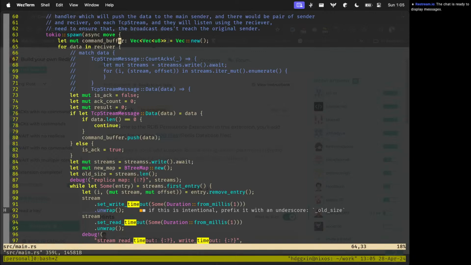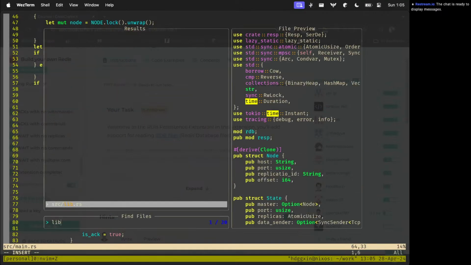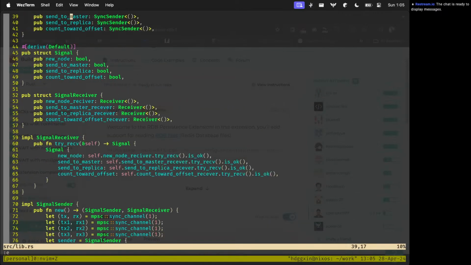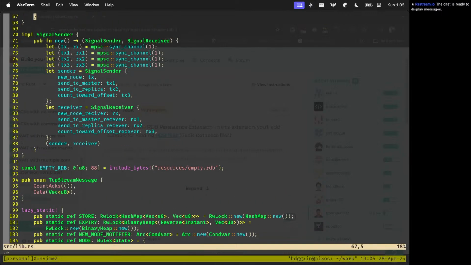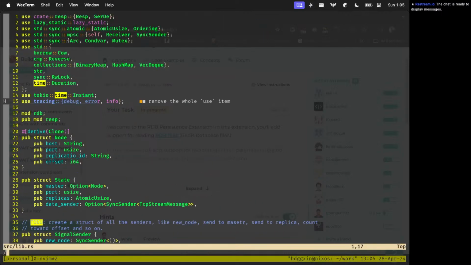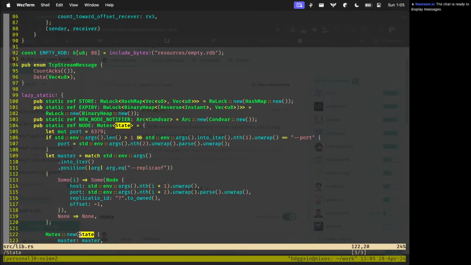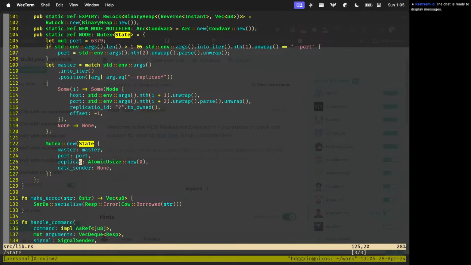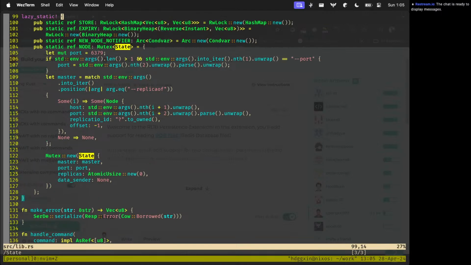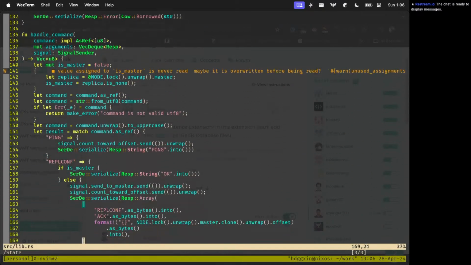So if you look at this commit, the main issue was that this is our state, and this is where we are creating the state, and previously this was inside an RW lock. And then we had this notifier which also had a mutex lock.